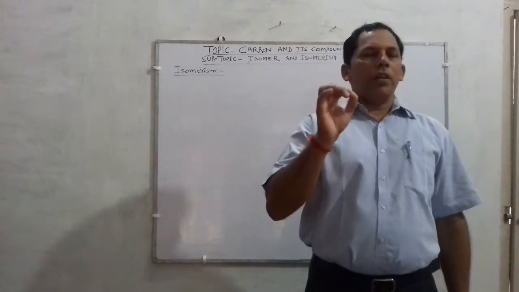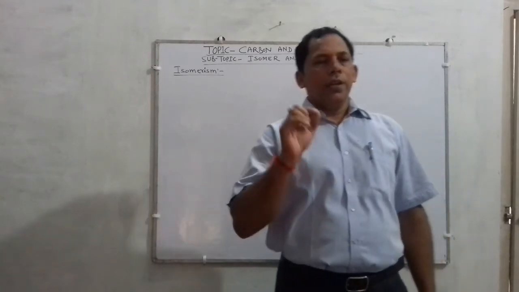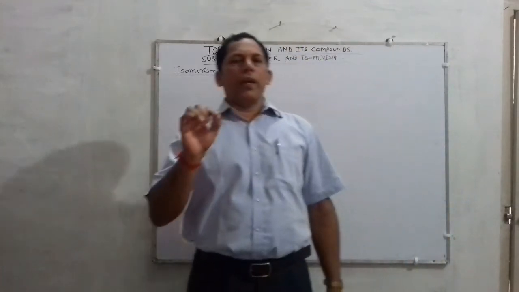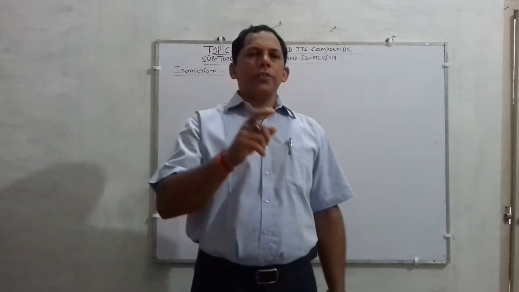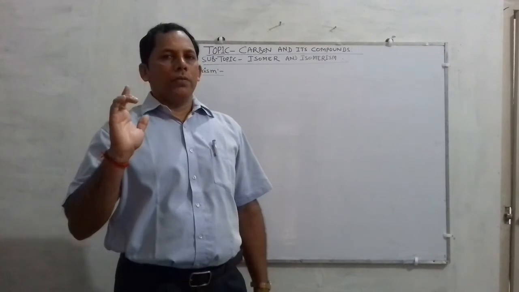Children, isomerism is a very common phenomenon in organic chemistry, and it is one of the most important factors responsible for the existence of a large number of organic compounds.